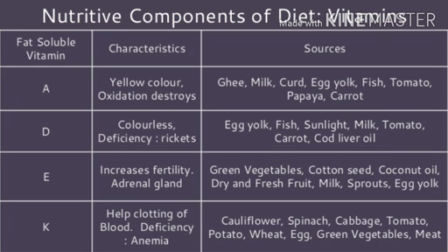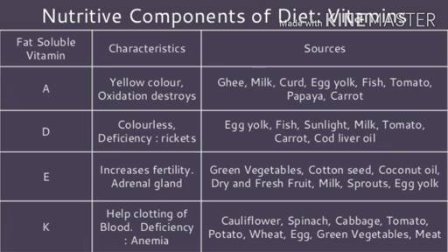Now we will talk about the sources of vitamin D. Vitamin D is mainly supplied by egg yolk, fish, sunlight, vegetables, cod liver oil, milk, cream, butter, tomatoes, and carrot.